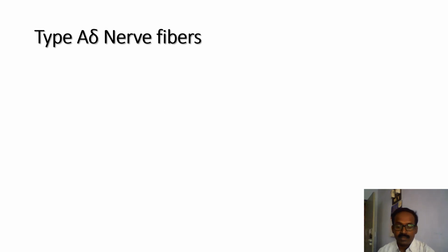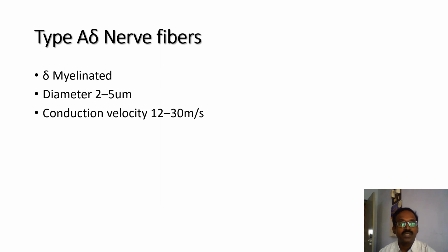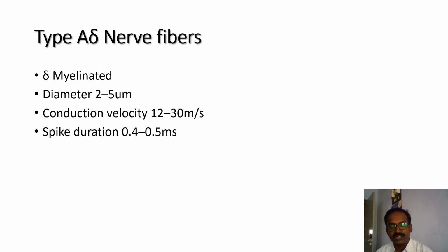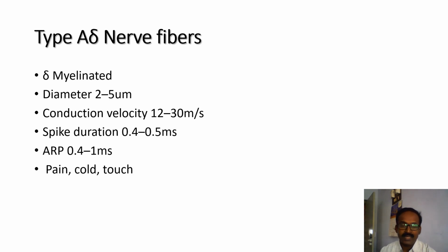Type A delta nerve fibers are myelinated nerve fibers. Diameter is 2 to 5 micrometer. Conduction velocity is 12 to 30 meter per second. Spike duration is 0.4 to 0.5 millisecond. Absolute refractory period is 0.4 to 1 millisecond. It carries afferent fibers from the pain, cold, touch receptors from the skin and periphery.